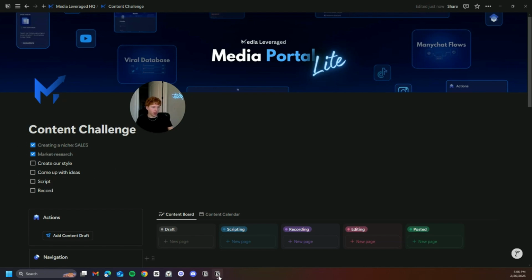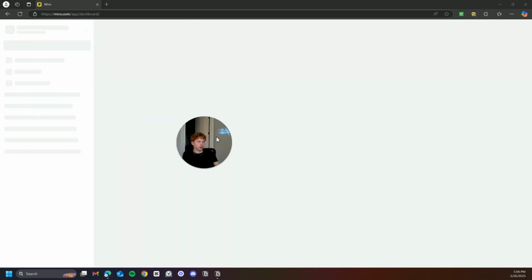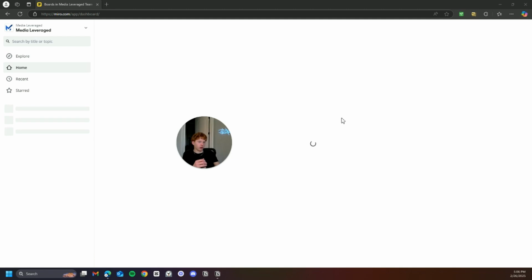Cool, so now we have to create our style. So what I'm going to do for this, you can do it your own way. There's a lot of ways to go about this, but we're going to open up a Miro board and let it load. I'm going to create a Miro board. That's the way I typically go about this.